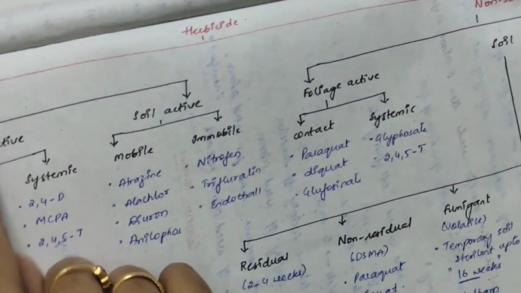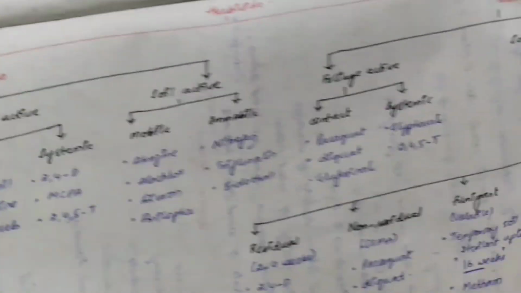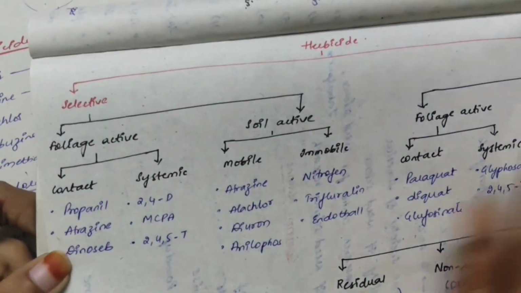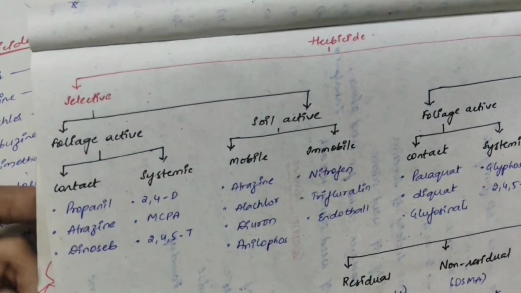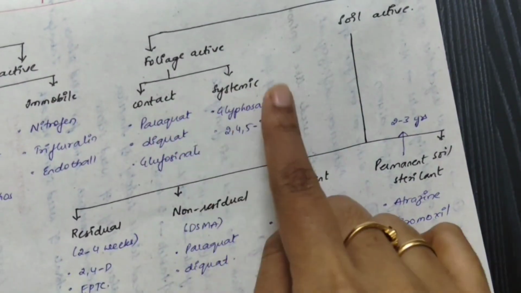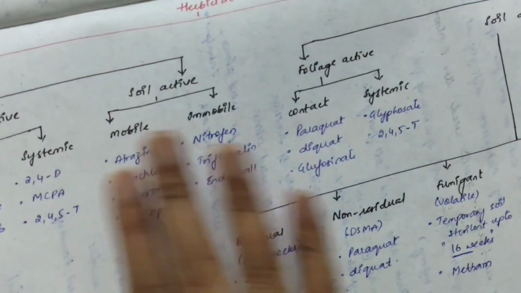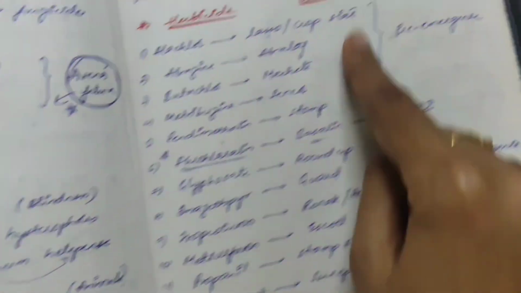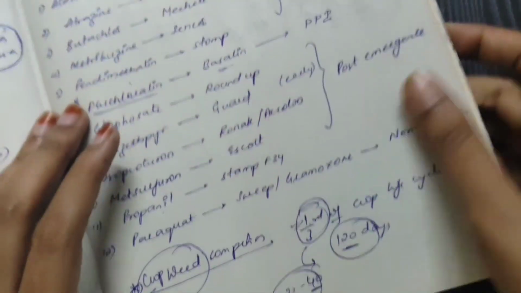Check whether it covers everything: selective, non-selective, foliage active, soil active, contact, systemic, mobile, immobile, residual, non-residual, fumigant, permanent. If you have time, go through this table. Otherwise, these 12 herbicides are very important: their trade names and time of application, like pre-emergent, pre-plant incorporation, post-emergence.